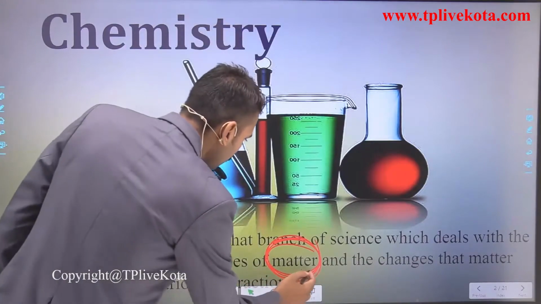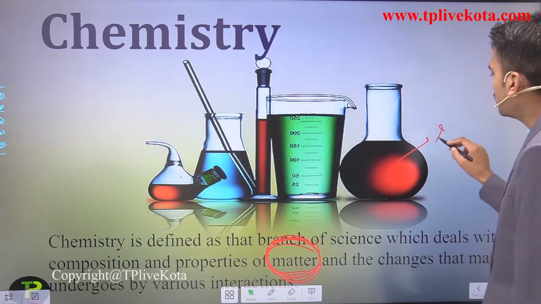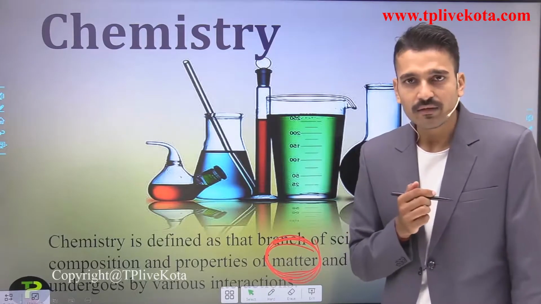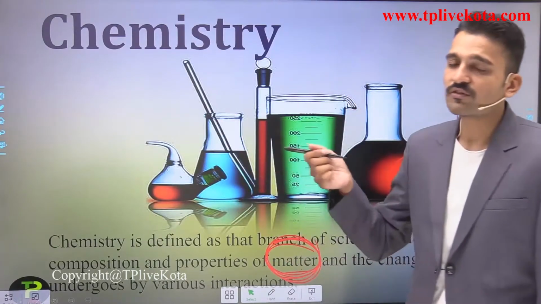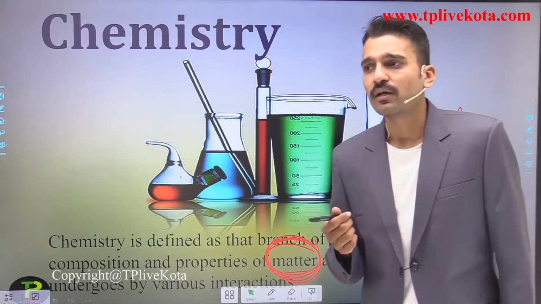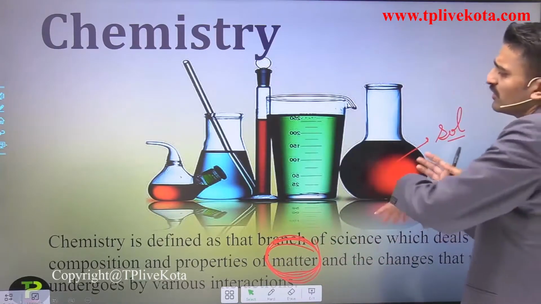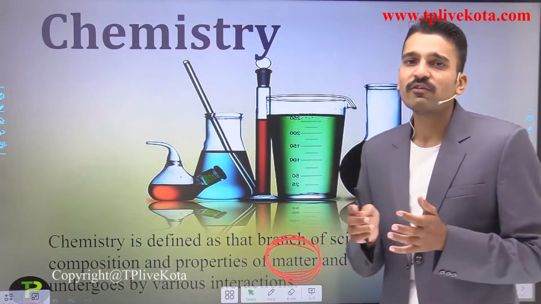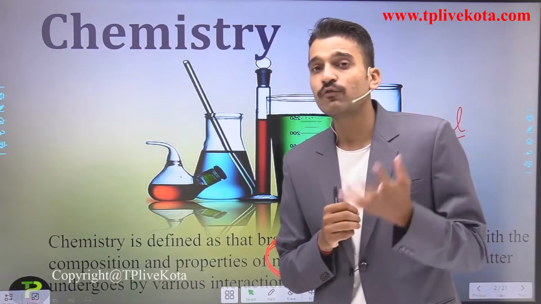So you know what matter is. The solution that is present in this container is matter. This container is also matter. The gas which is present in it is also matter. So how do the matters interact? When I put this solution into that solution, there will be some kind of chemical change. If there is a chemical change happening, it means what?